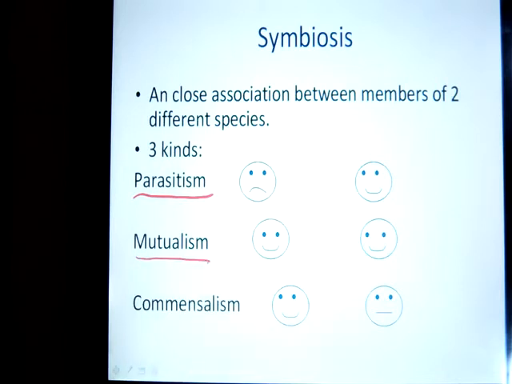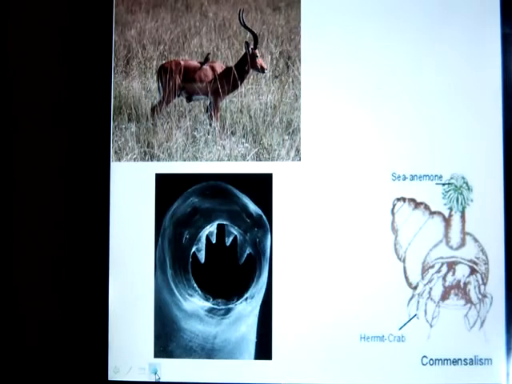And the next one we have is mutualism. Mutualism is when both species benefit from this relationship. So we have 2 happy faces. And lastly we have commensalism. Commensalism is when we have one species benefiting and one species that, and here we have neither a happy nor a sad face, just a neutral face. This species is not benefiting from this relationship in any way, and it's not being harmed in any way either. So let's take a look at a couple of examples.